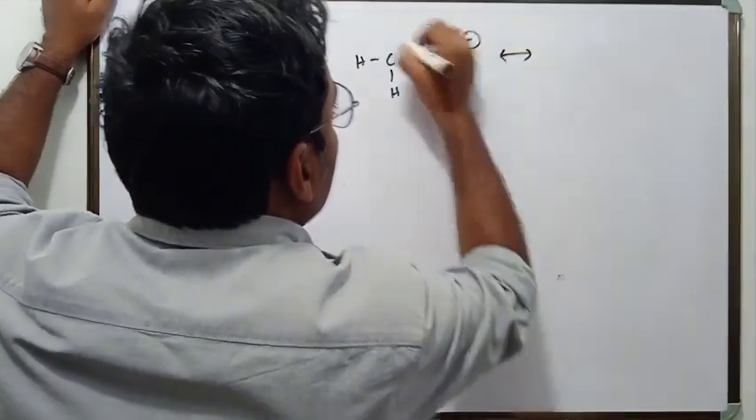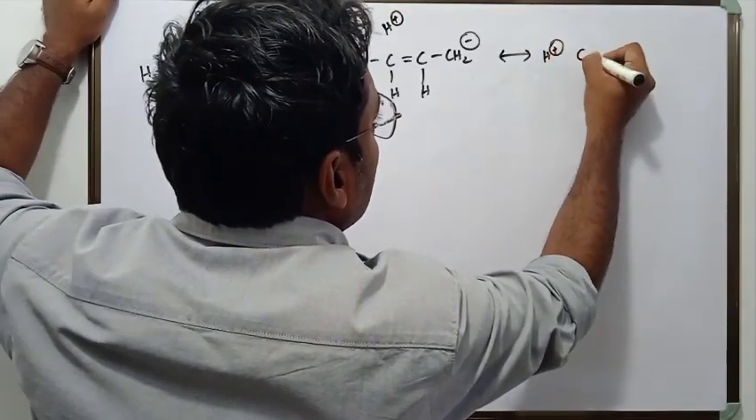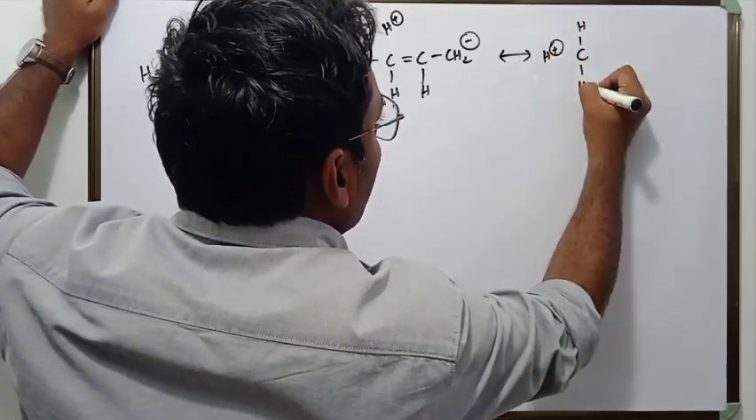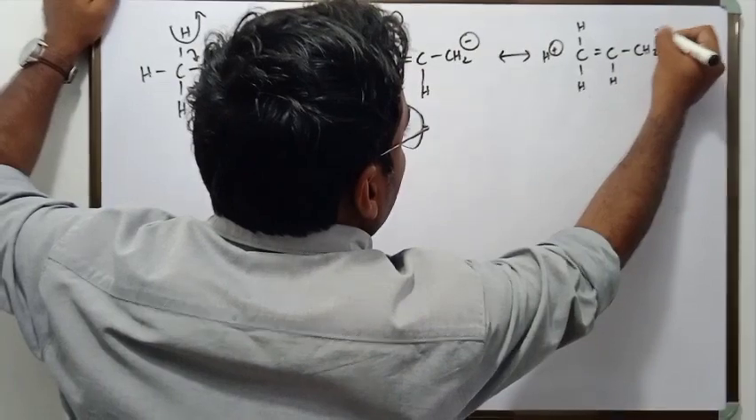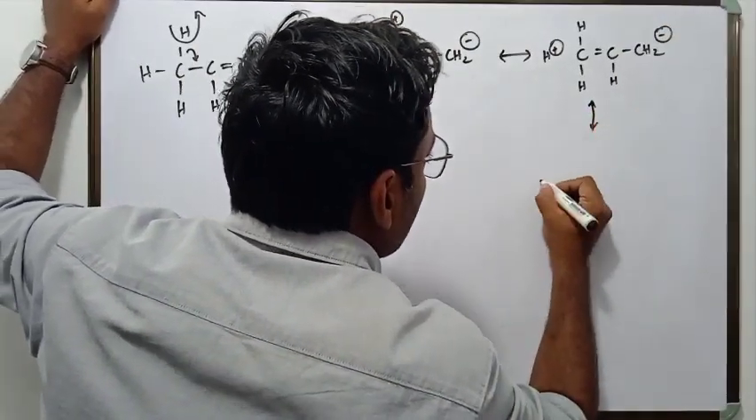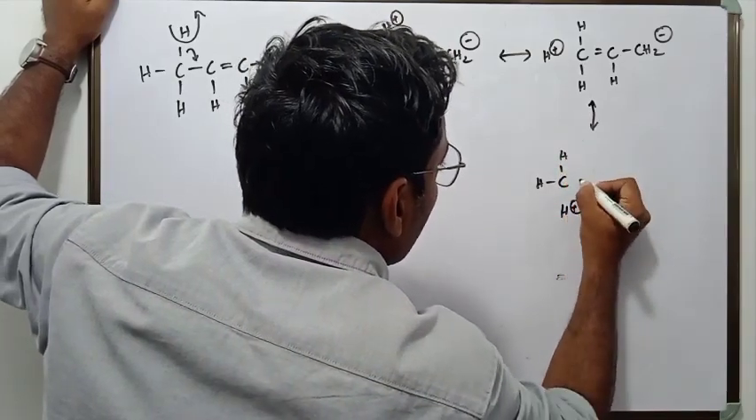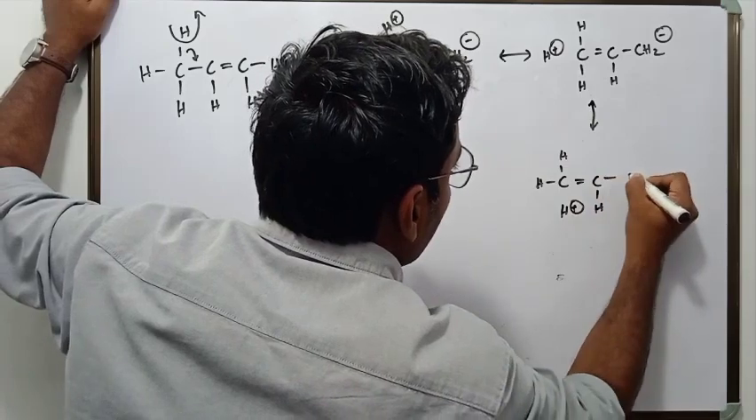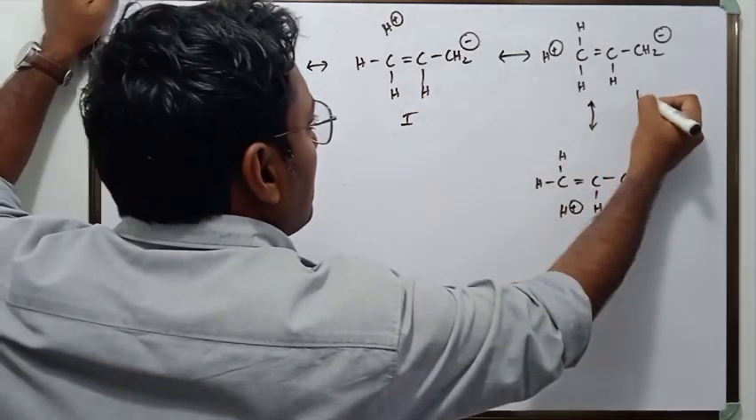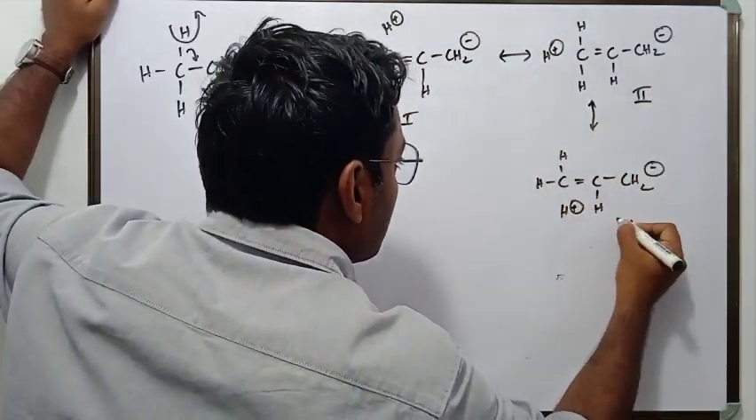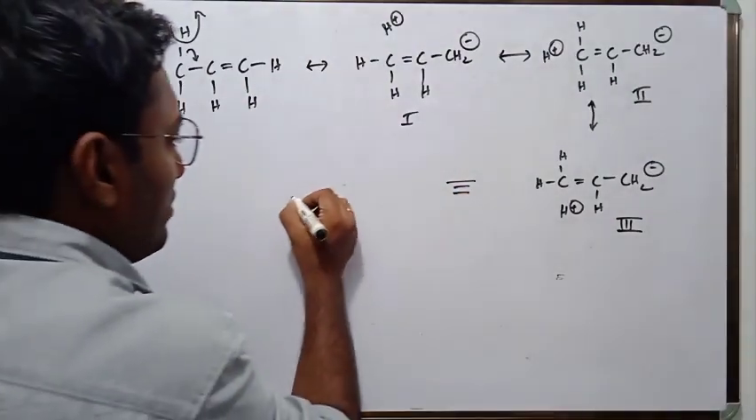Structure 1, structure 2, which I am drawing now on the board, and structure 3, which I am going to draw now. So there are 3 resonating structures. If you draw the overall resonance hybrid, it will look something like this.